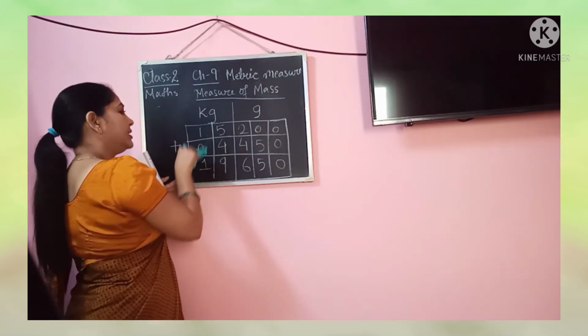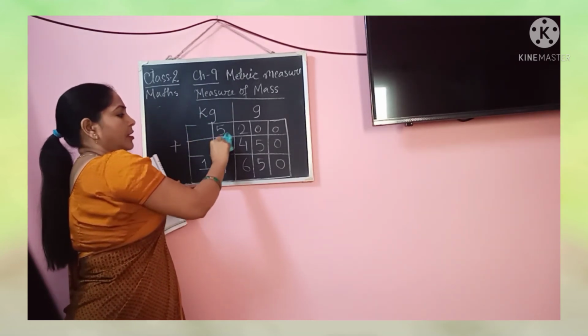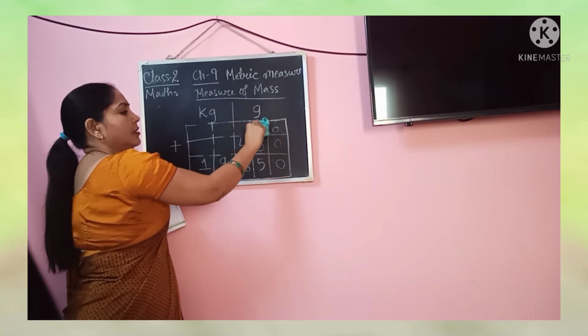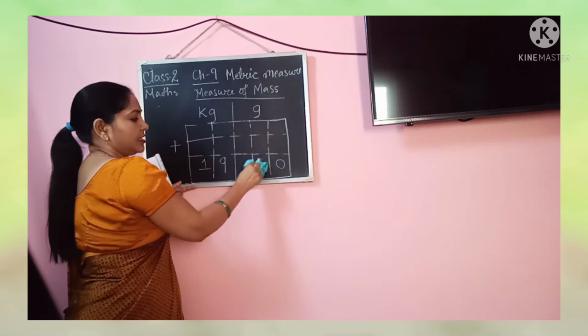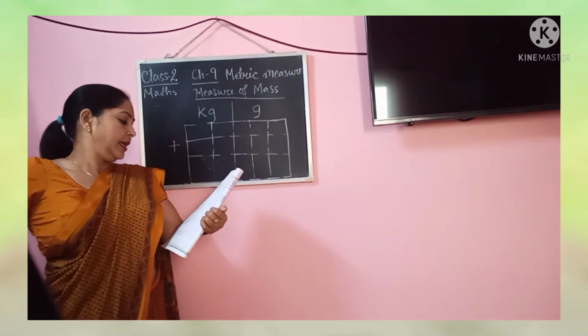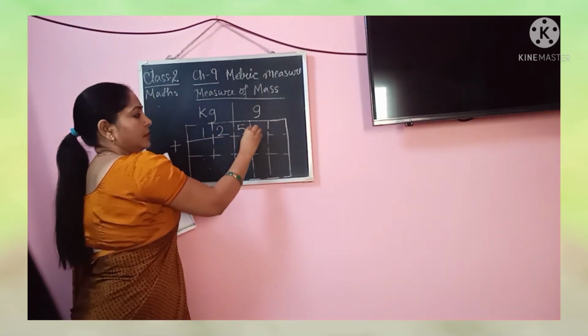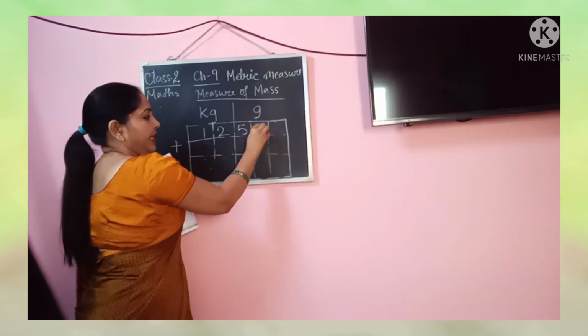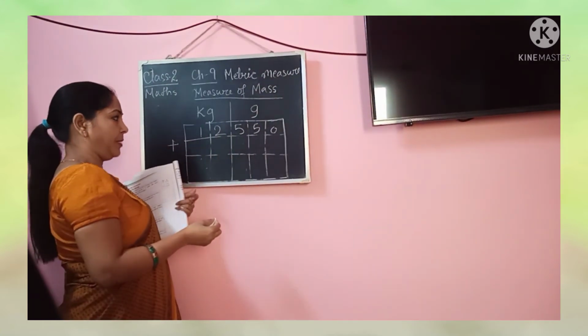Same way, you will write the numbers under the proper units. This way, 12 kg 550 grams. This is the quantity of mango.